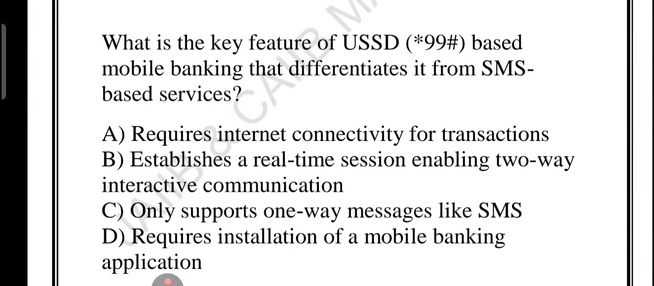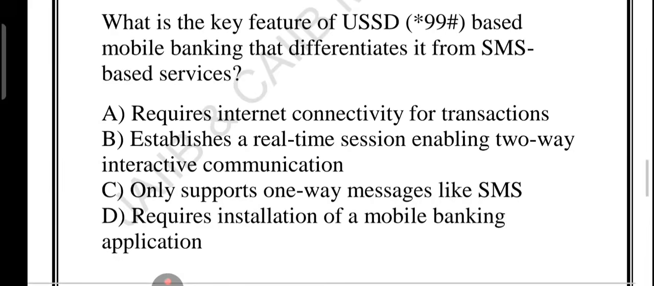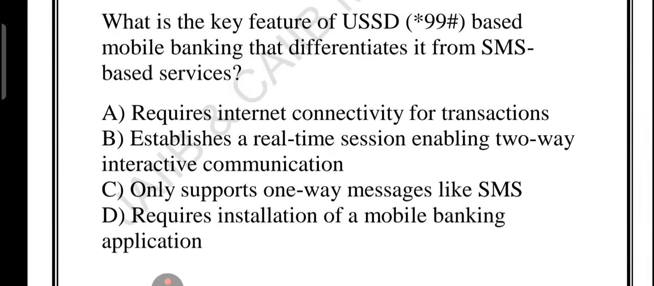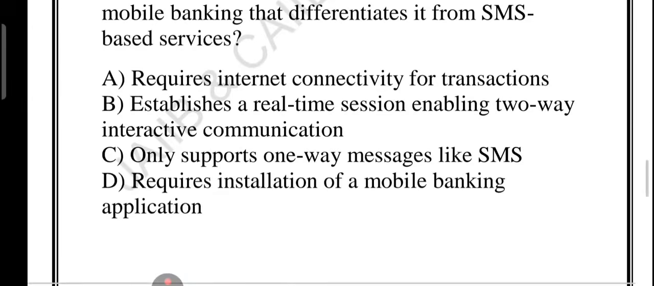What about C? Support one-way message? No, this is wrong. SMS is one way. You send a message, wait for a reply. USSD is interactive. It is a conversation between you and the bank in real time. What about option D? It is again wrong. USSD works on any phone without any app. All you need is a basic phone and mobile network access. So the correct answer to this question is option number B.